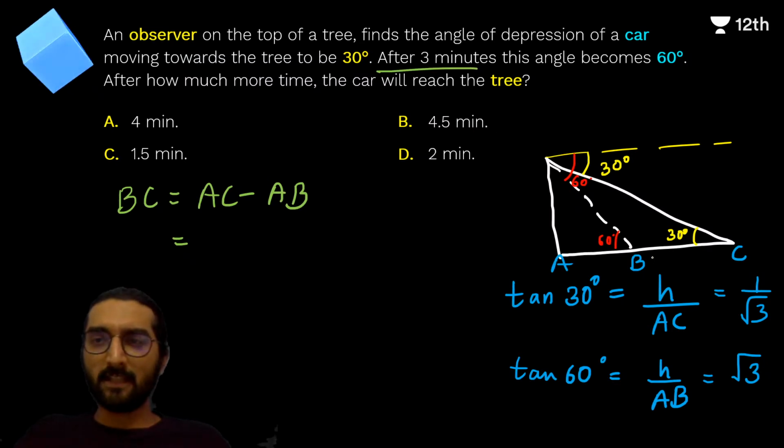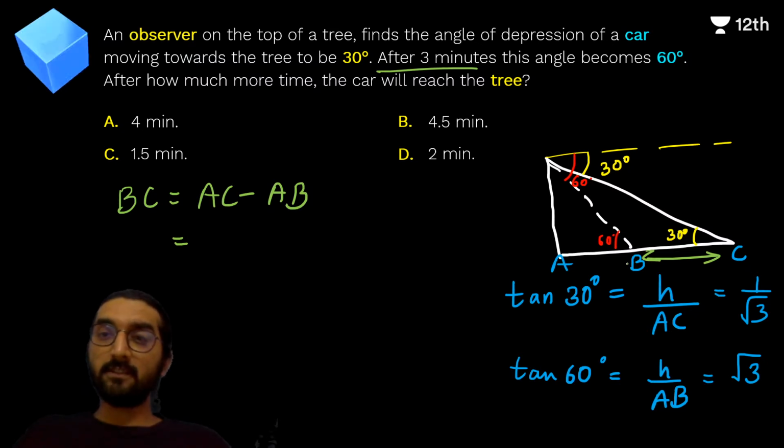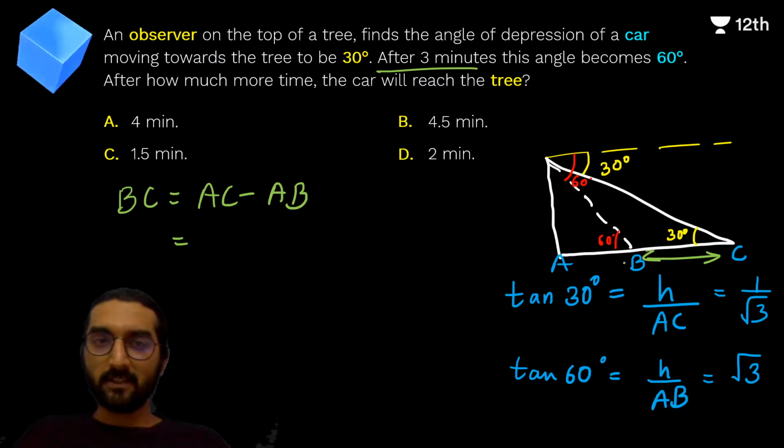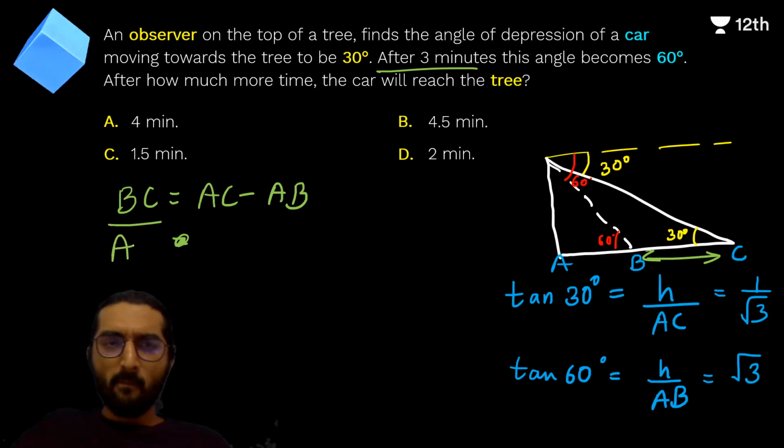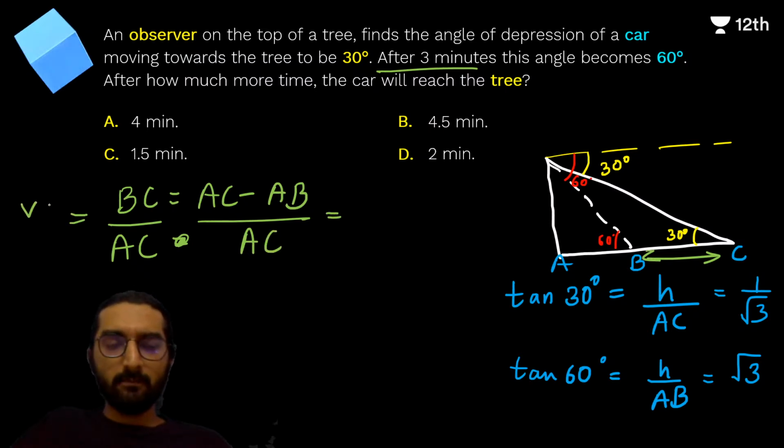After 3 minutes this happens, this distance is traveled in 3 minutes, right? The speed is same, so this distance upon this distance, BC upon AC, ये चीज चाहिए हमें, because the velocity is same. Velocity BC के इसमें ये 3 minutes आएगा, velocity upon time.